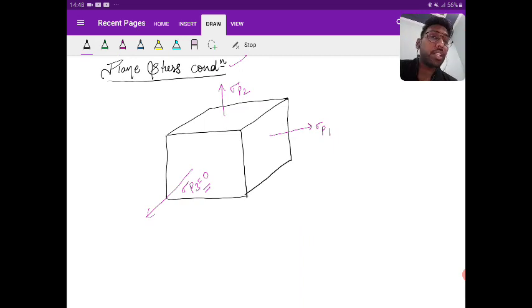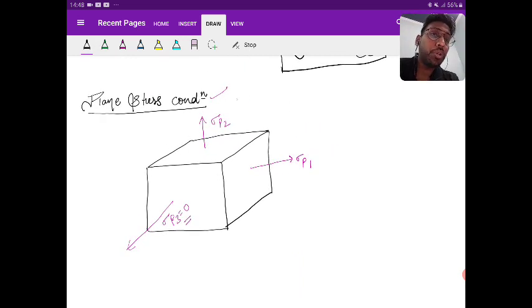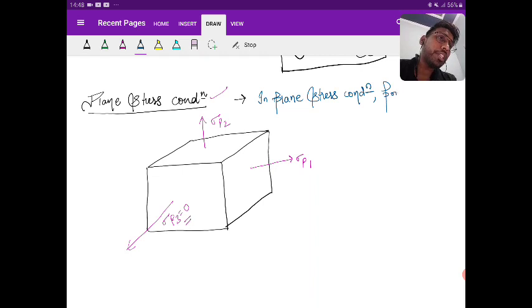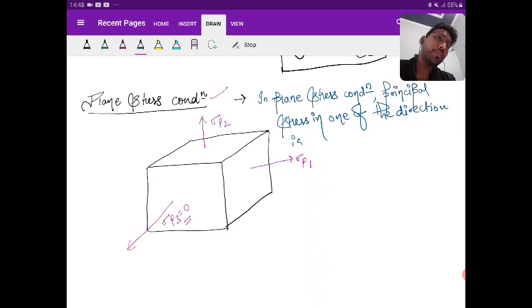So what is the plane stress condition saying to you? That in plane stress condition, principal stress in one of the directions is equal to 0.